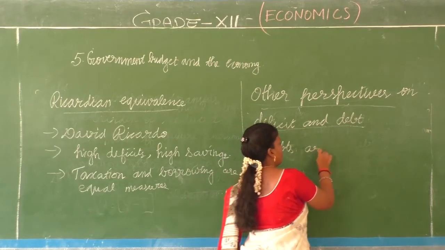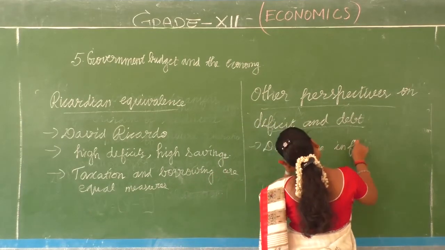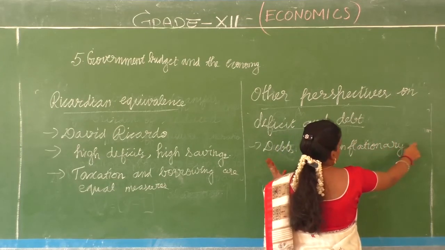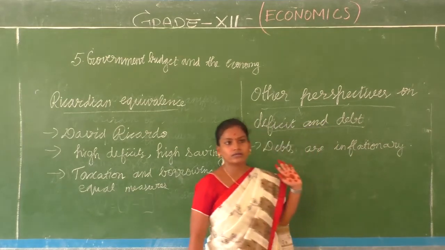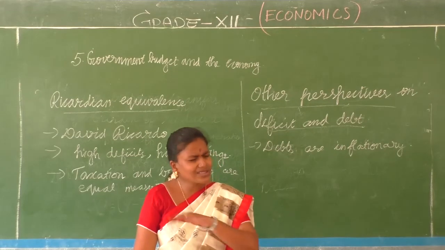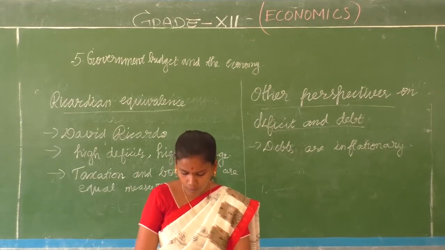Debts are inflationary. We saw that interest payments also will stock up the debt, and the deficit is a flow, and it adds up to the stock of debt we saw, right?